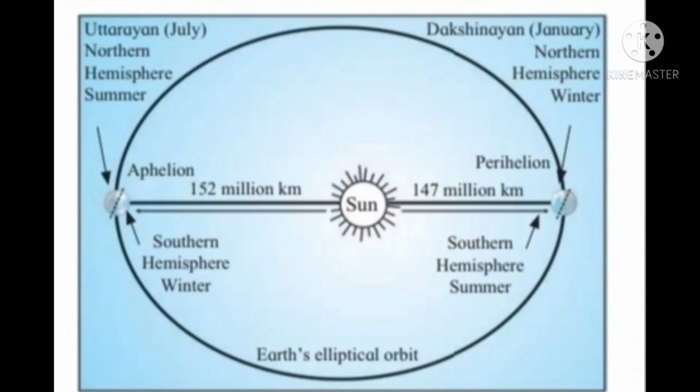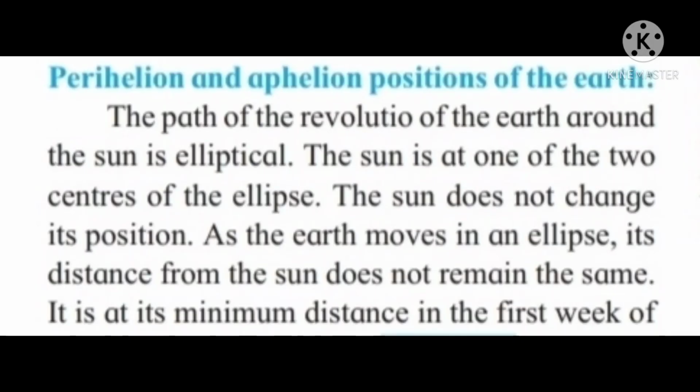Perihelion and aphelion position of the earth. The path of the revolution of the earth around the sun is elliptical. The sun is at one of the two foci of the ellipse. The sun does not change its position. As the earth moves in an ellipse, its distance from the sun does not remain the same.